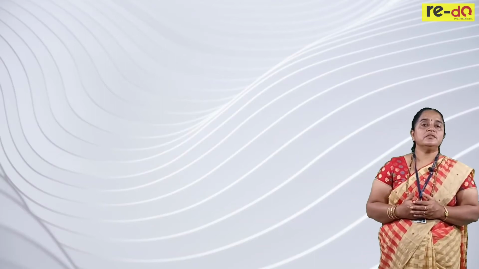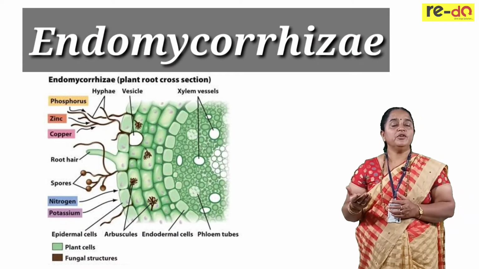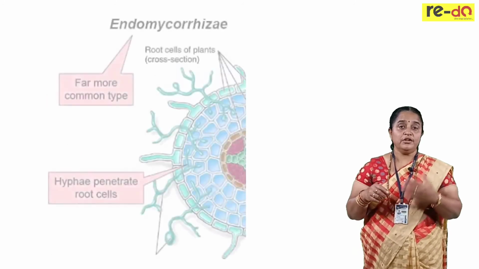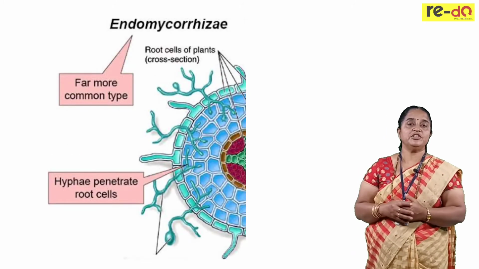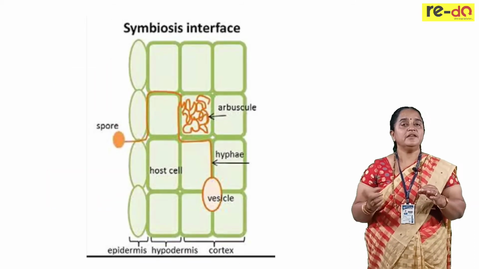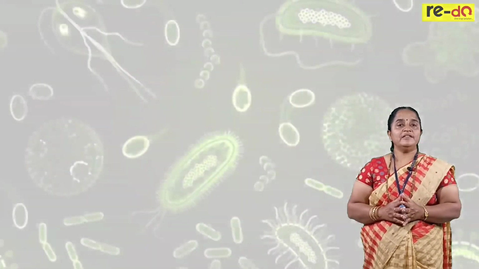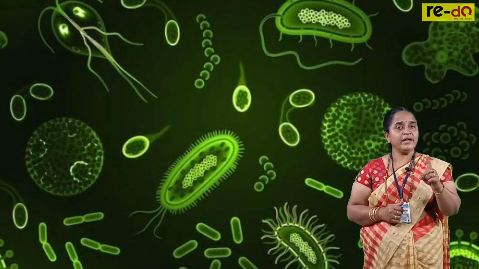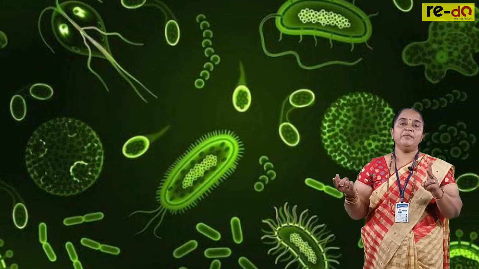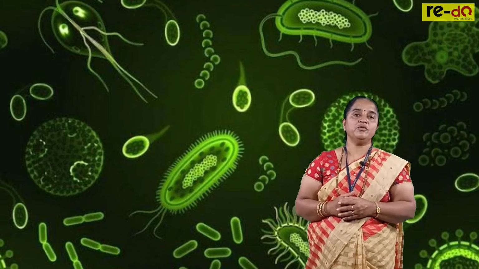There is one more group known as endomycorrhiza. They will not form a mantle over the roots, but rather they will introduce their mycelia into the cortex of the root to supply mineral nutrients back. They will take ATP from the plant. So this is an excellent example of symbiosis referring to mycorrhiza. So under biofertilizers, I told you about cyanobacteria and their role. Then comes Rhizobium, a symbiotic bacteria helping in nitrogen fixation by forming root nodules, and third is mycorrhiza.